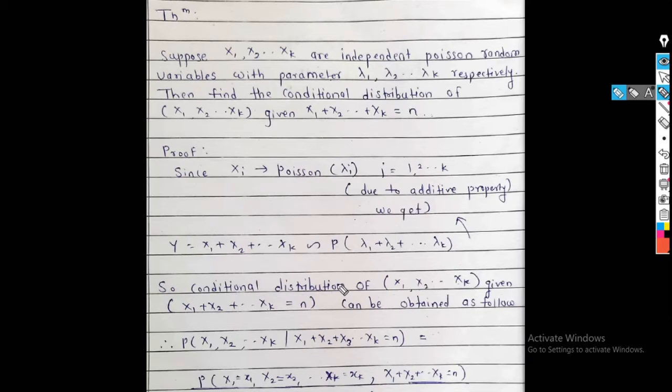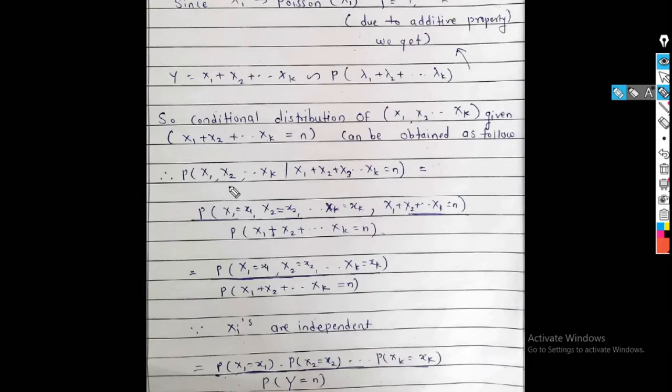So we have to find out conditional distribution of x1, x2, ..., xk given x1 plus x2 plus ... plus xk is equal to n. This can be obtained as follows. Probability of A given B is equal to what?